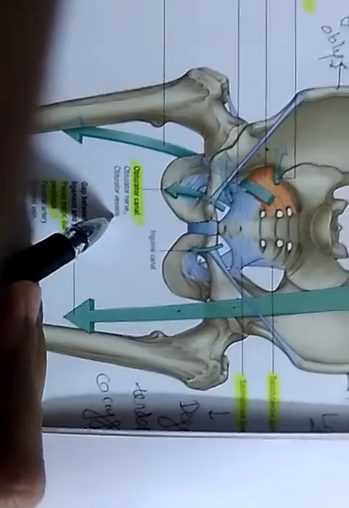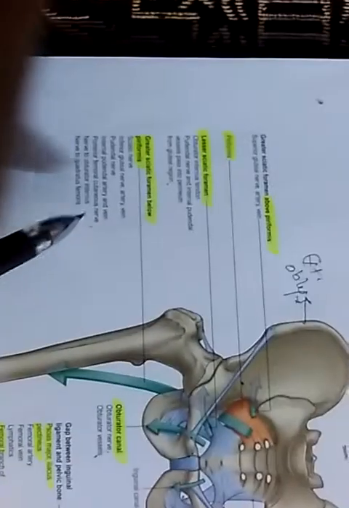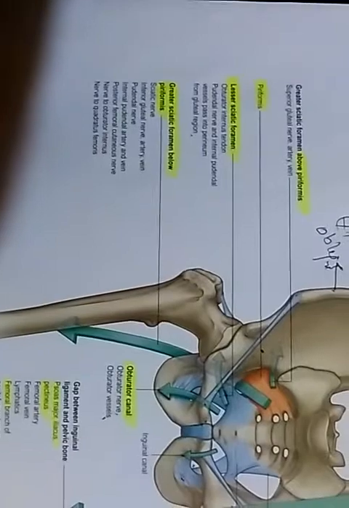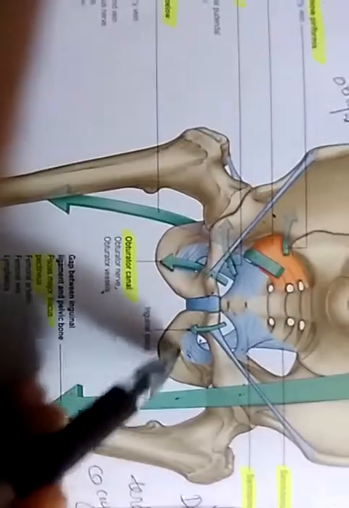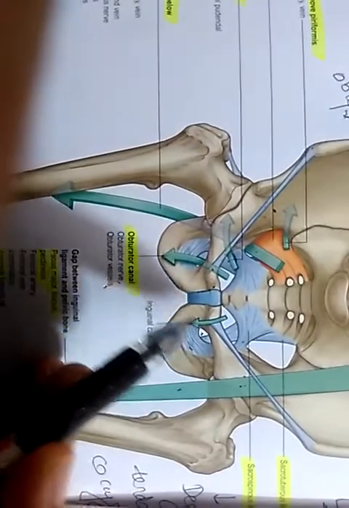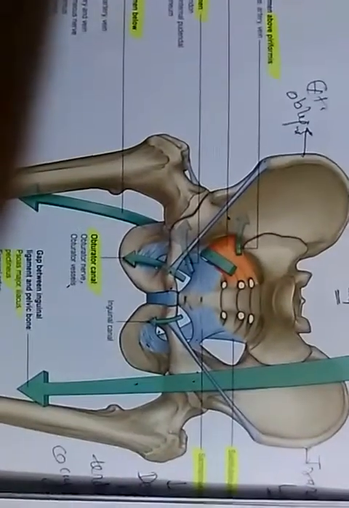Keep in mind that the nerve to obturator internus passes through the greater sciatic foramen below the piriformis, whereas the obturator nerve and vessels pass through the obturator canal. So this whole thing was important in this image.